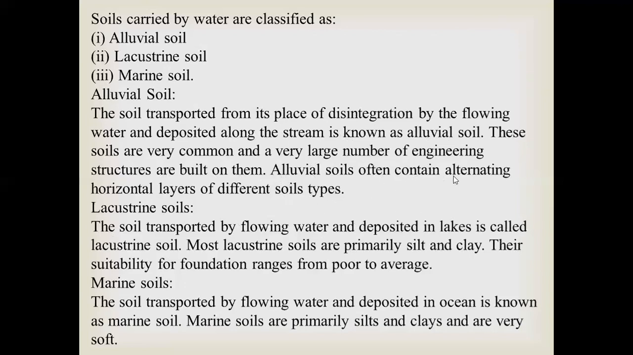Alluvial soils often contain alternating horizontal layers of different soil types, because here you will be getting the deposits from various times of the year or maybe different years. So you get different soil types, one on top of the other.